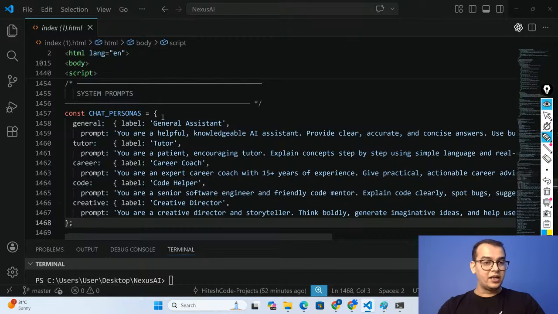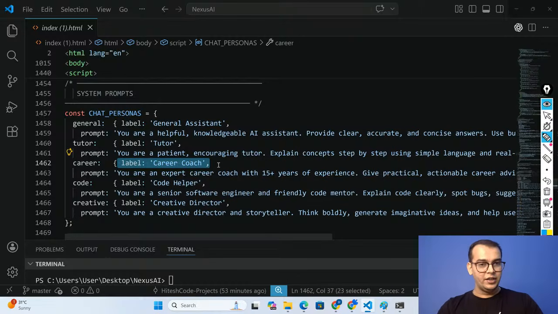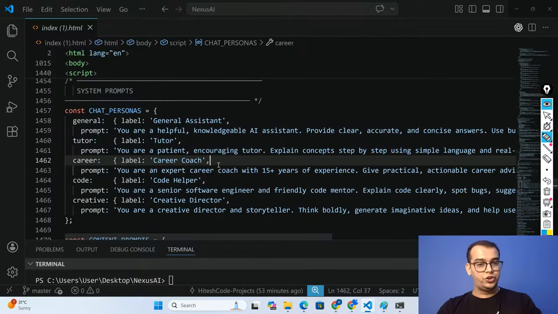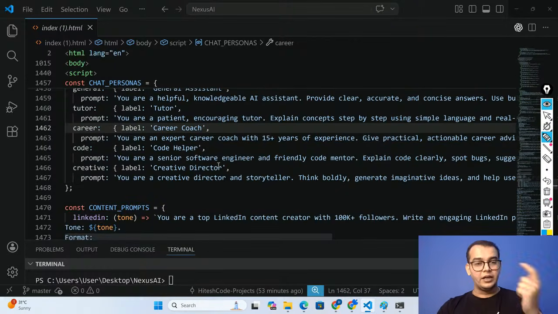If you see the career coach, guys, it will give you the response as per the career coach. And for coding, which requires a software engineer, we are changing the role of the AI model to: you are a software engineer, a friendly code mentor. And if you are a creative director, you will give the answer as per that role.